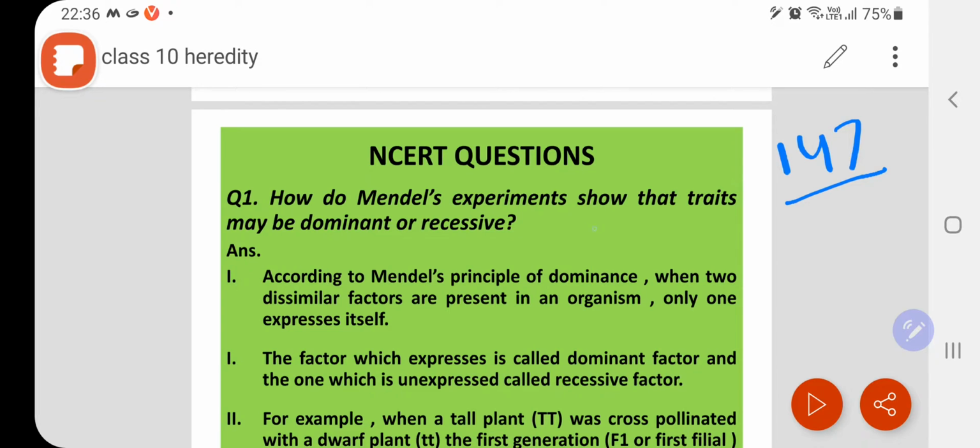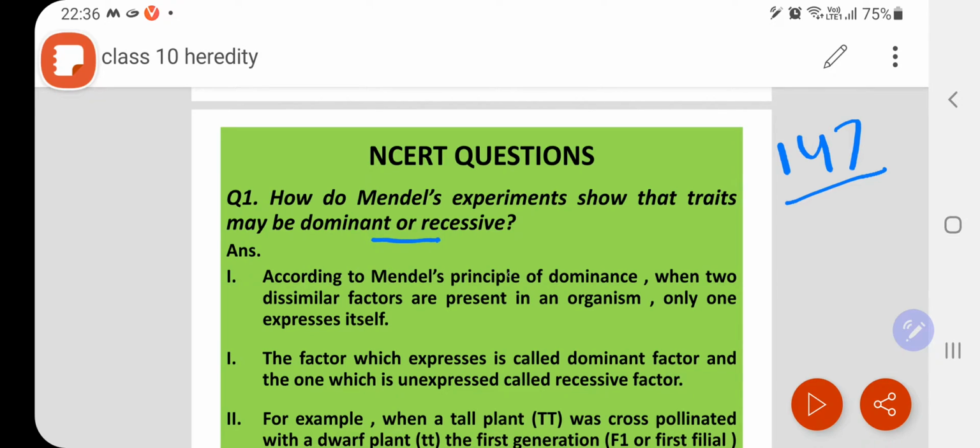How do Mendel's experiments show that a trait may be dominant or recessive? We have done this earlier also, that is the law of dominance. In the law of dominance we saw that only one trait will express. The trait which expresses itself is dominant. So in this question you have to explain the law of dominance, or you can say the principle of dominance. Both are same.